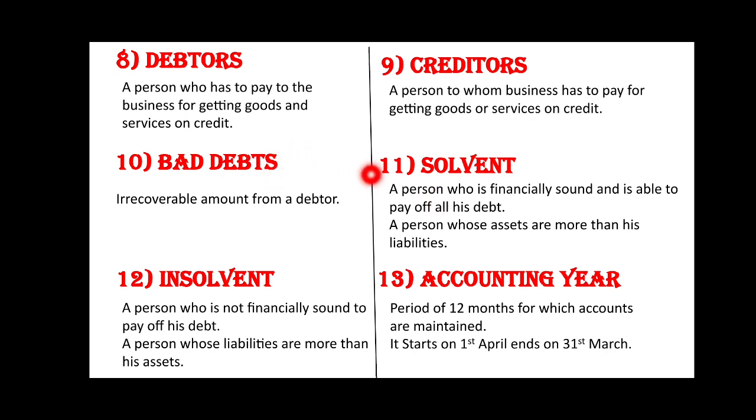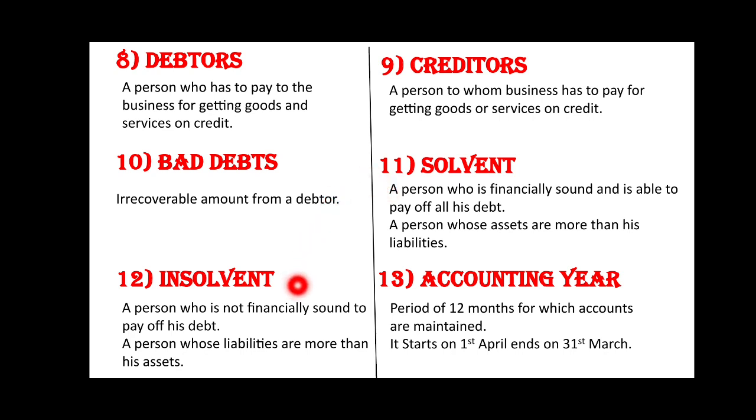Next is solvent. A person who is financially sound and able to pay off his debt, a person whose assets are more than his liability. For example, a person's total asset is calculated as 50 lakh and his total debt is 30 lakh. So his position is sound and he is able to pay off his debt, therefore he is called solvent.